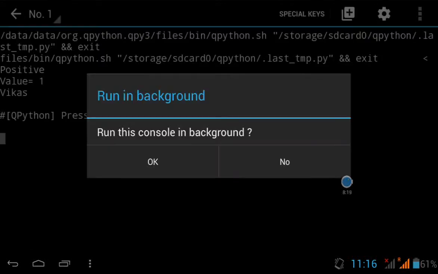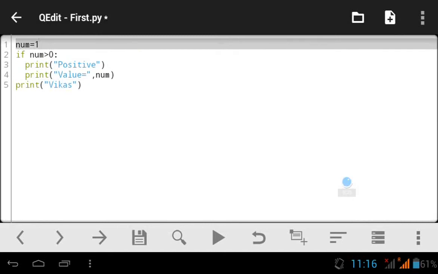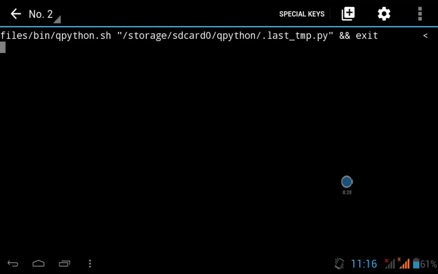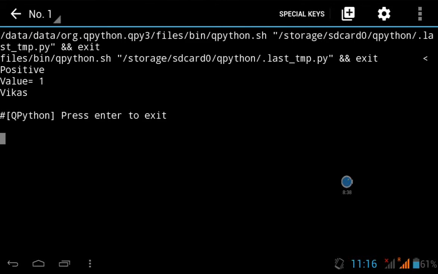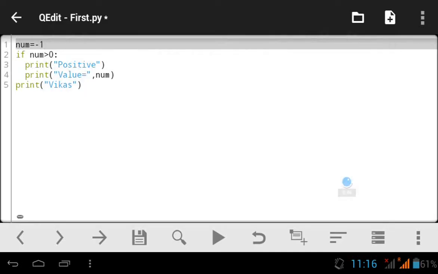Now if I make this number equal to minus 1 and run the program, we see only Vikas is running. This indicates that Vikas belongs to some other block, whereas the other two statements, positive and value one, belong to another block.